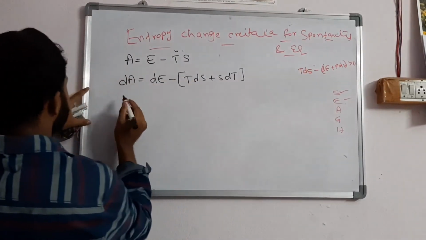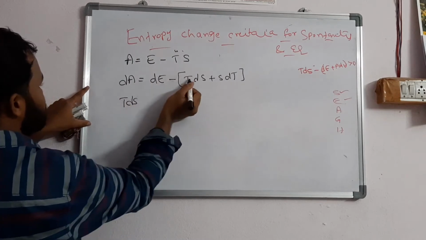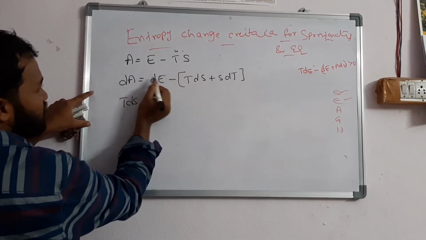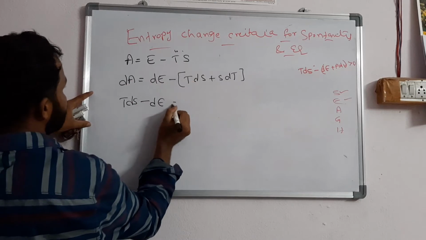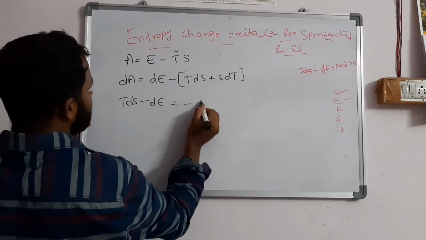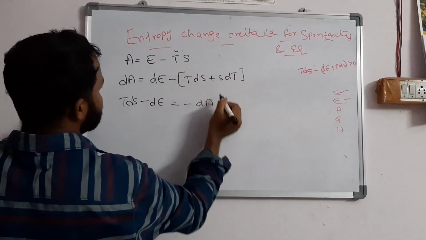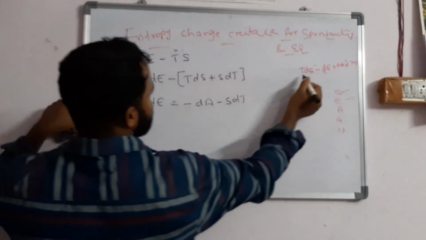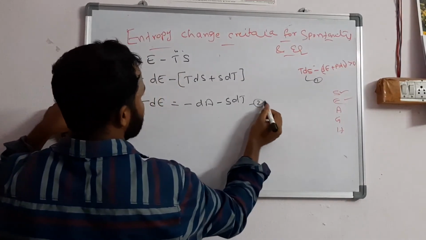So if TdS comes to this side, what happens? Minus TdS comes here, plus TdS, plus dE comes here, minus dE. If this minus dA comes here, minus dA, we are left with minus SdT. So this is equation number 1, already we discussed. This is equation number 2.